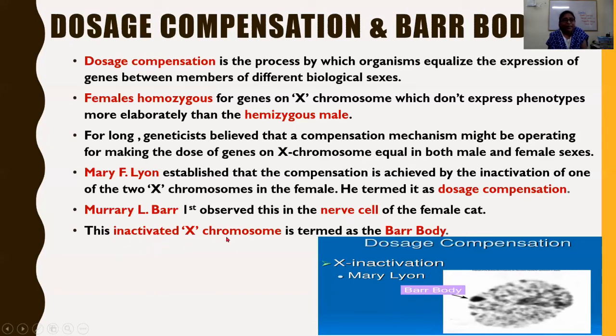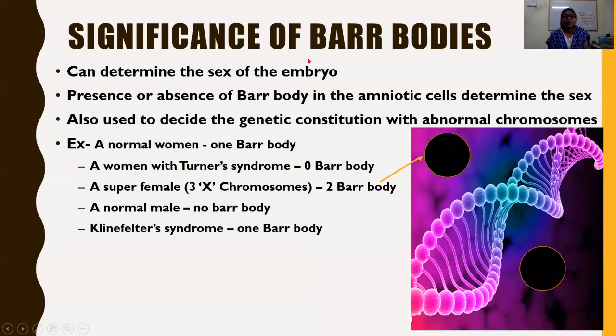This inactivated X chromosome is termed the Barr body, named after the scientist Murray Barr. You can see the inactivated X chromosome looks like a dark patch. X inactivation was described by Mary Lyon. What is the significance of Barr bodies? Barr bodies are important for the determination of the sex of the embryo.